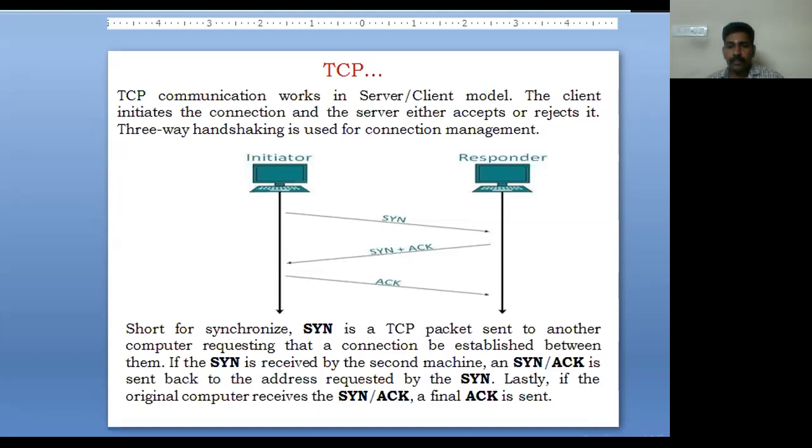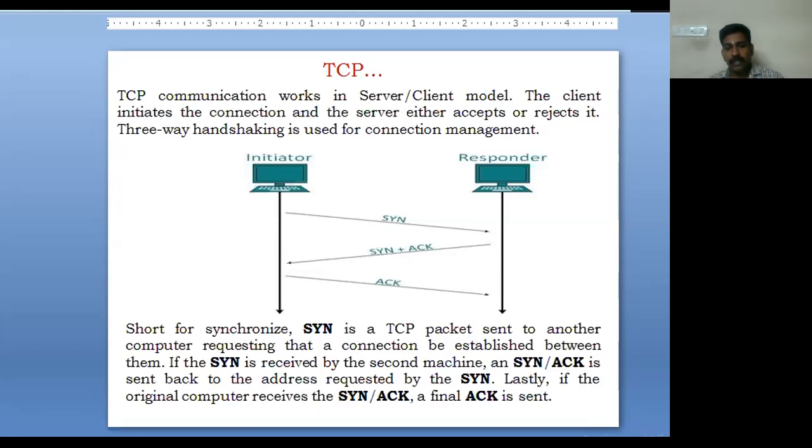Suppose the responder is already in communication with other devices, then it will reject the synchronize TCP packet because it is already in another connection. So the initiator either has to try other devices, or wait until the responder completes its transfer of information or communication with the other devices.